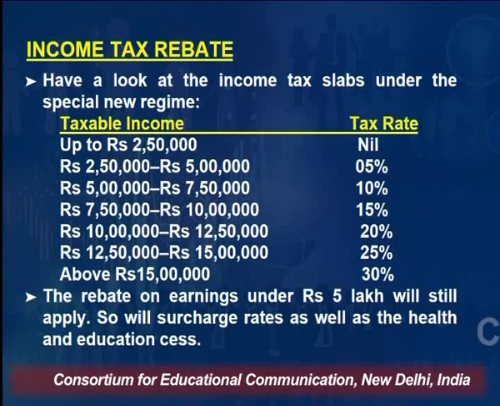From 5 lakh, this additional is there. From 5 lakh to 7 lakh 50,000 rupees, the rate of tax is only 10%. Earlier, in this income bracket, the individual was supposed to pay 20% tax, right? Here we say 5 lakh to 7 lakh 50,000 rupees, your tax rate will be only 10%. From 7 lakh 50,000 to 10 lakh rupees, the tax rate is 15%. When I am saying 7 lakh 50,000 to 10 lakh, means up to 7 lakh 50,000 rupees, the tax will be charged at 10%, right?